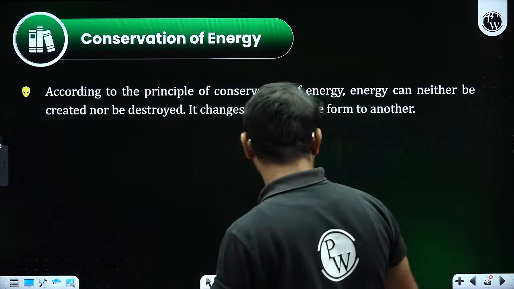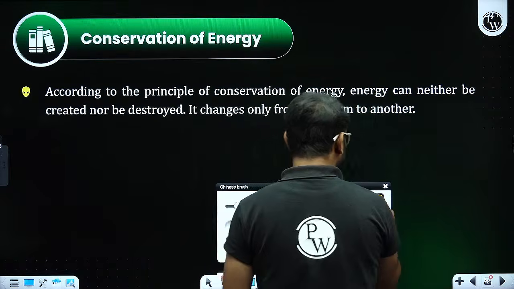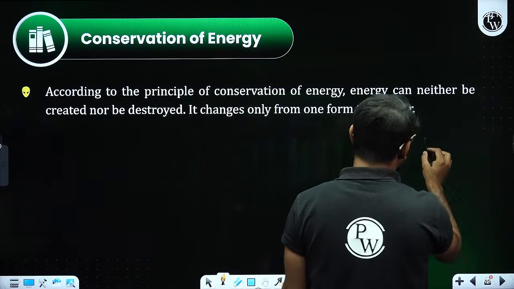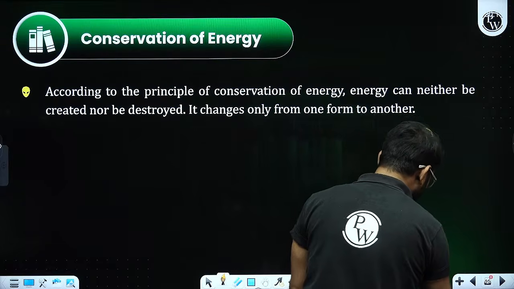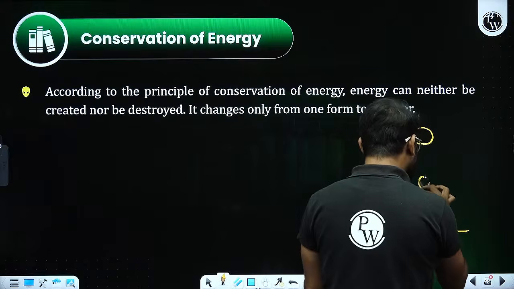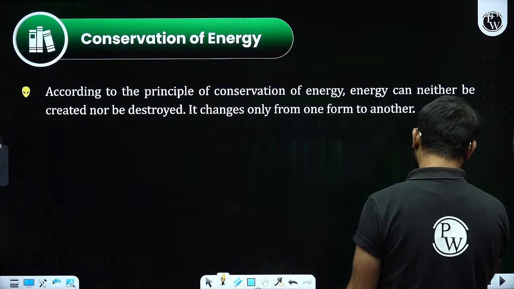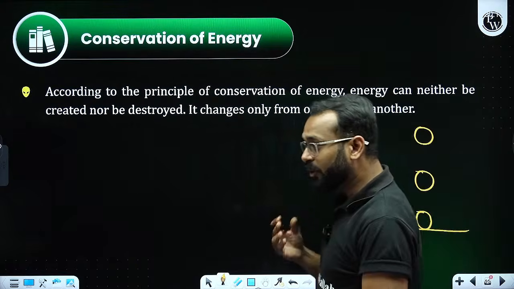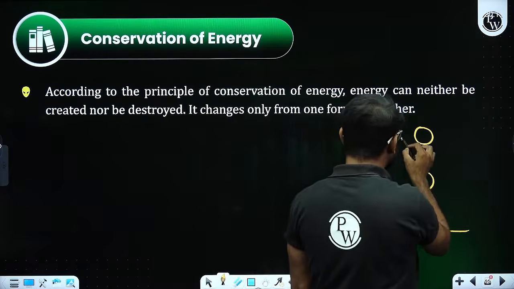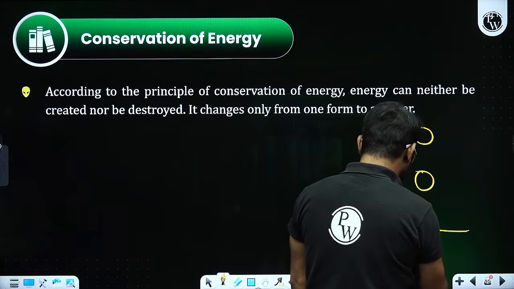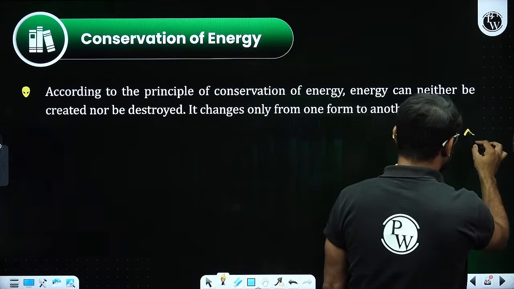Fine, come over here. So my point is, if I need to see what is going to happen if the ball is being thrown upward from the ground, I'm considering 3 points: position A, position B, position C. This is height h.